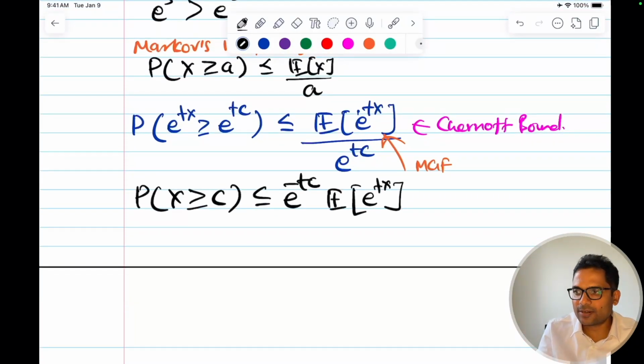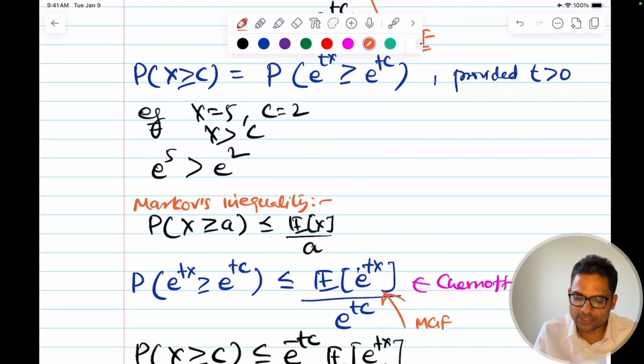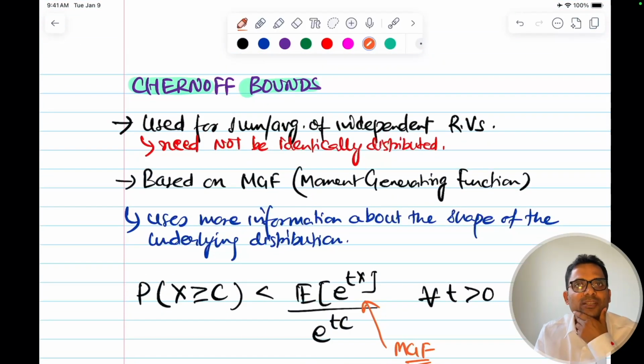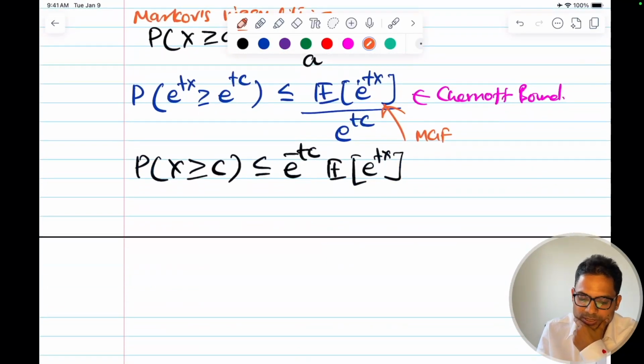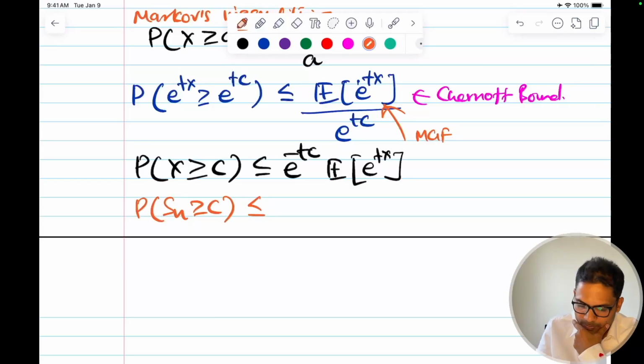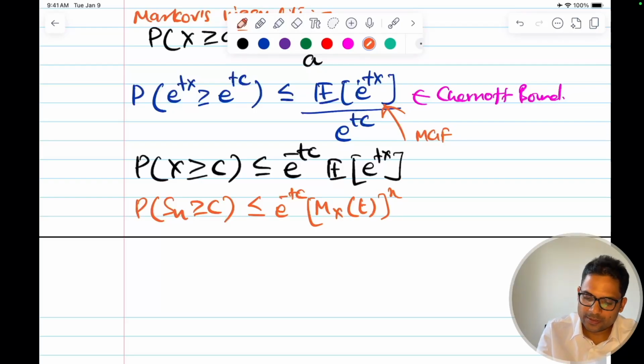Also, when it is a summation, sometimes in the summation form it is written as, as I mentioned, this is used for the sum or average of independent random variables. In that sum formulation, it is written as the probability of the sum of n random variables being greater than or equal to c is less than or equal to e to the power minus tc, and this moment generating function I'll write as M of x of t, and this whole thing to the power n. This is your MGF.